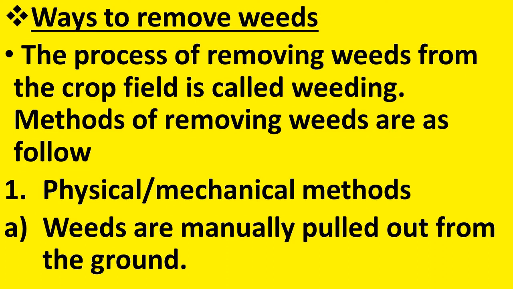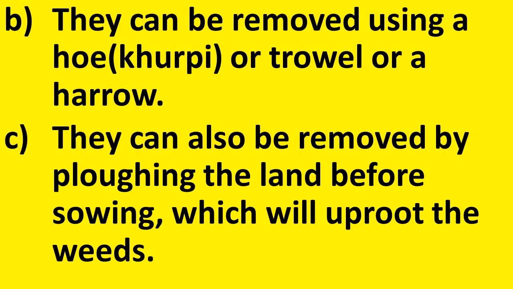Weeds are manually pulled out from the ground. So, in this physical method, the first one is to pull out weeds manually from the ground. The second physical method is using a hoe, that is kurpi or trowel or a harrow. All these are agricultural tools.